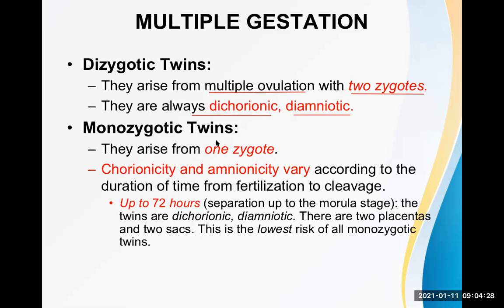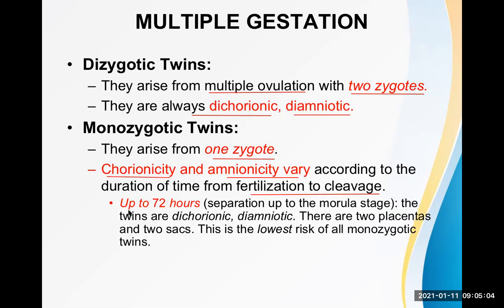What about the monozygotic twin? They arise from one zygote. One sperm combines with one ovum to form one zygote, and after that, the monozygotic twin may develop. Now, the interesting thing here is chorionicity and amnionicity vary according to the duration of time from fertilization to cleavage. Cleavage means division. So, how many chorions would be there? How many amnions would be there? It depends on at what time the division occurs.